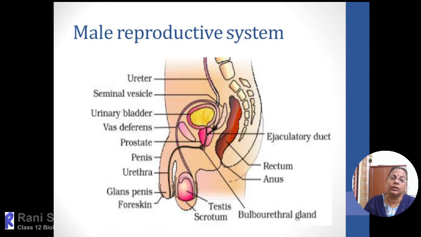When the person is sexually excited, the sperms already stored within the epididymis are carried away, because the lining of the vas deferens is ciliated. By the ciliary movements of the inner lining of the vas deferens, the sperms are gradually driven and passed over. So this is also the extratesticular duct system.